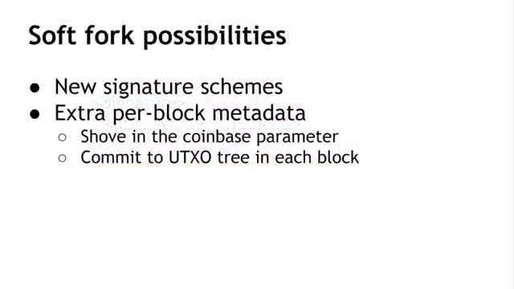So what could we possibly add with a soft fork? Pay-to-script hash was successful. It's also possible that new cryptographic schemes could be added by a soft fork, or that we could add some extra metadata in blocks that had some meaning. And the place you'd add this is in the Coinbase parameter. So today, any value is accepted in the Coinbase parameter, but we could in the future say that the Coinbase has to have some specific example.